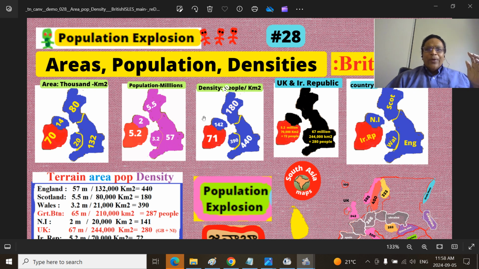We have divided this by this area. Sorry, this is the other way around. I should have put this. Population by area, we get the density. And here I have covered the same thing from the perspective of countries. This is the one country, big country, the kingdom. This is the other country, republic.